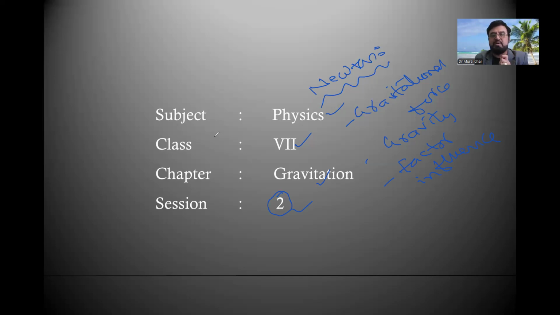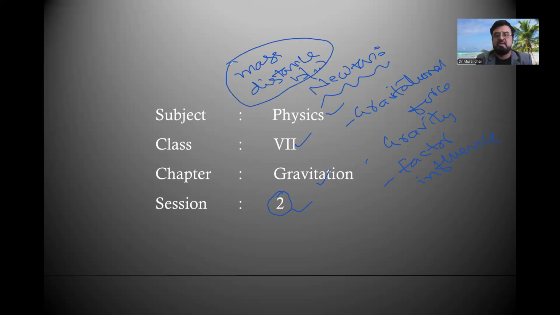And this force of gravity mainly depends on two factors. One is the mass of the bodies, and the second one is the distance between the bodies. These are the two important factors on which this force depends.